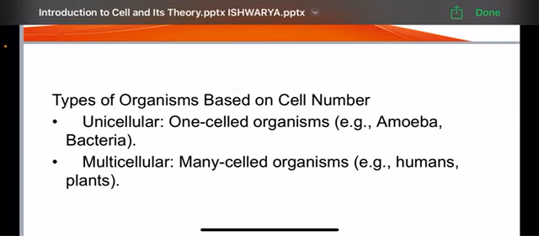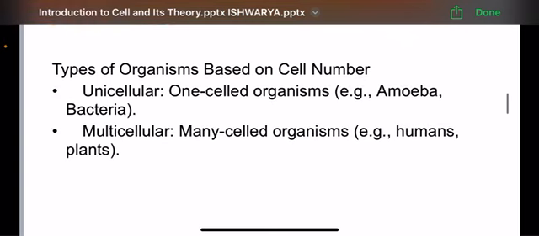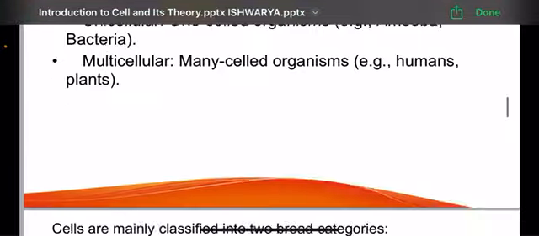And the types of organisms based on cell number. There are two different types of organisms based on cell number. One is the unicellular organisms and the second is the multicellular organisms. The unicellular organisms are the one-celled organisms. The examples are amoeba and bacteria. The multicellular organisms are many-celled organisms. They are the humans and the plants.